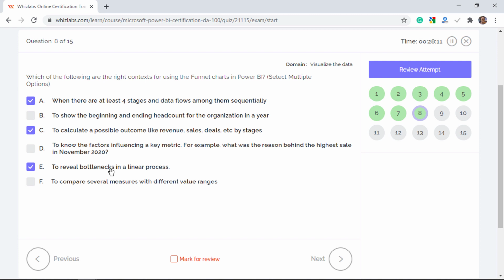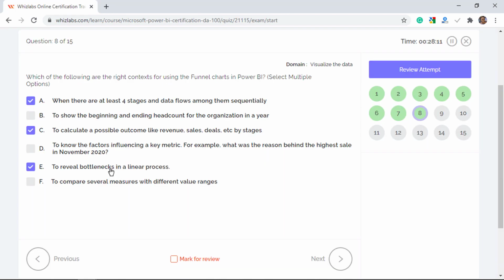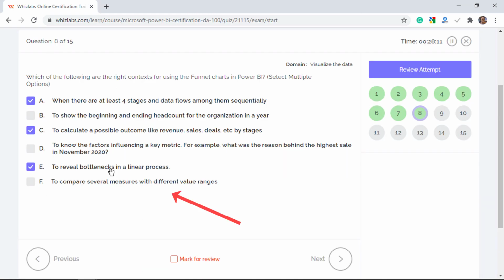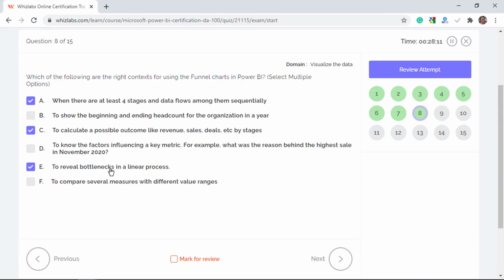Option B is incorrect, as a waterfall chart, which shows a running total as values are added or subtracted, is the right choice to show the beginning and the ending headcount for an organization in a year. Option D is incorrect too, as a key influencer chart is a good choice to know the different factors that influence a key metric. And finally, a combo chart, not the funnel chart, is the right choice for comparing multiple measures with different value ranges. For example, a typical combo chart combines a column chart with sales values and a line chart with units sold values.